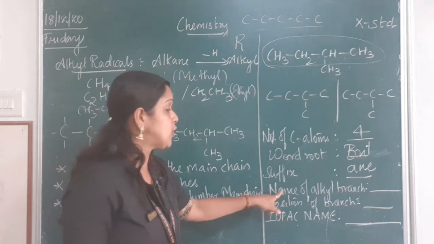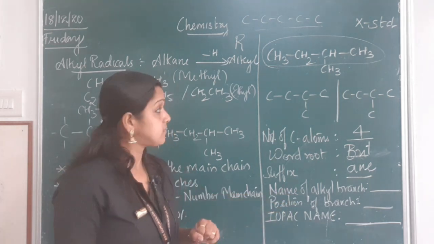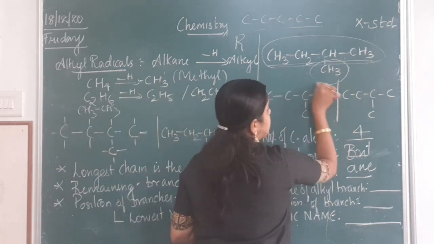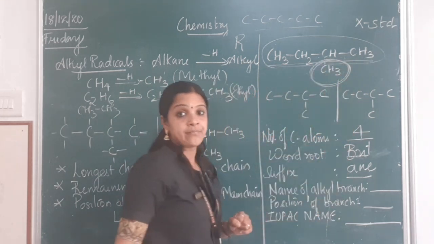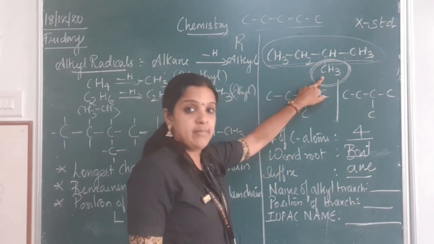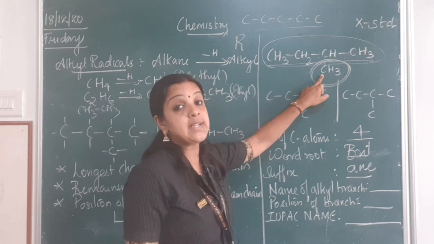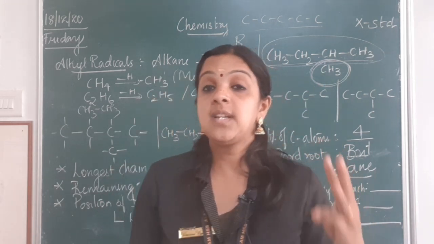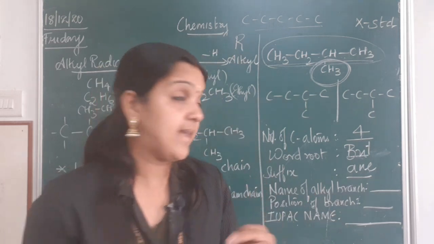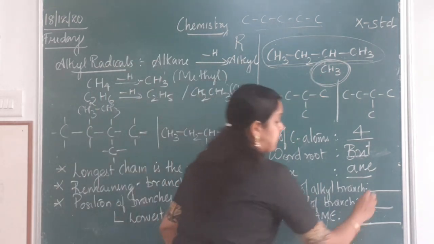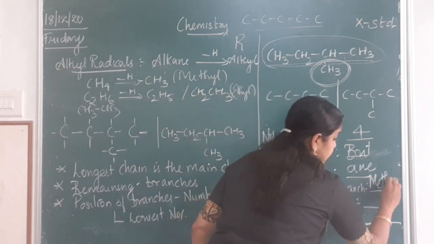Now I should name the alkyl branch. Which is my alkyl branch? This is my main chain, so this will be acting as my branch. If CH3 is present, you call it methyl, because with one carbon atom it is methyl. If 2 carbon atoms, it is ethyl. If there are 3 carbon atoms, it is propyl. So here you have only 1 carbon atom, so the name of the alkyl branch is methyl.